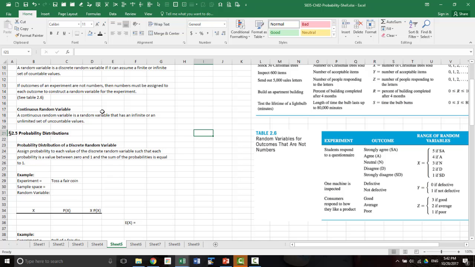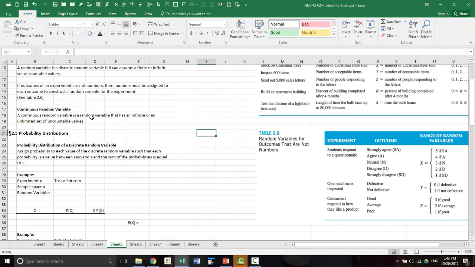Again, the same principle that we've already discussed applies. The basic principle is that the probability for each value of the random variable has to be between 0 and 1. And when you add all the probabilities for all possible values of the random variable, the sum should be equal to 1. So that is the key. And so let's apply this concept for the sample spaces that we have seen before.